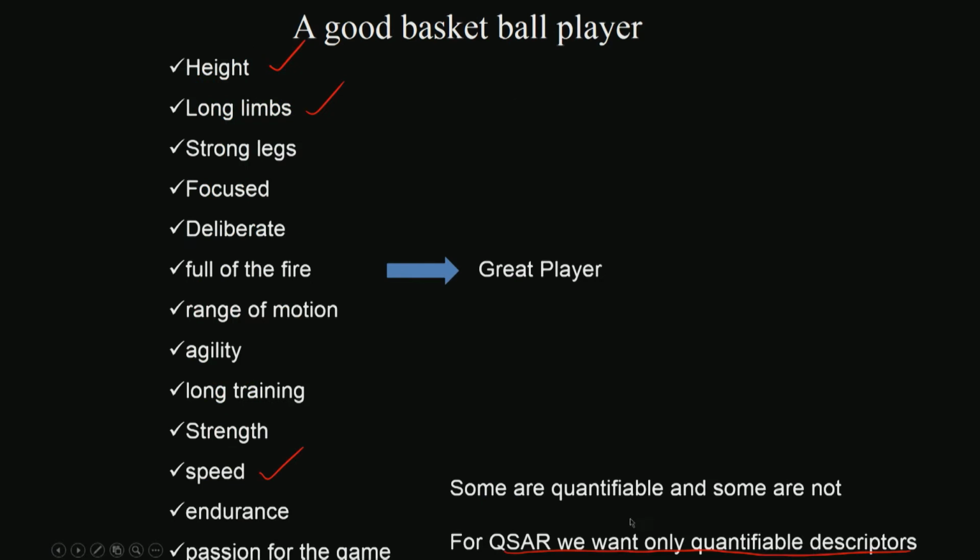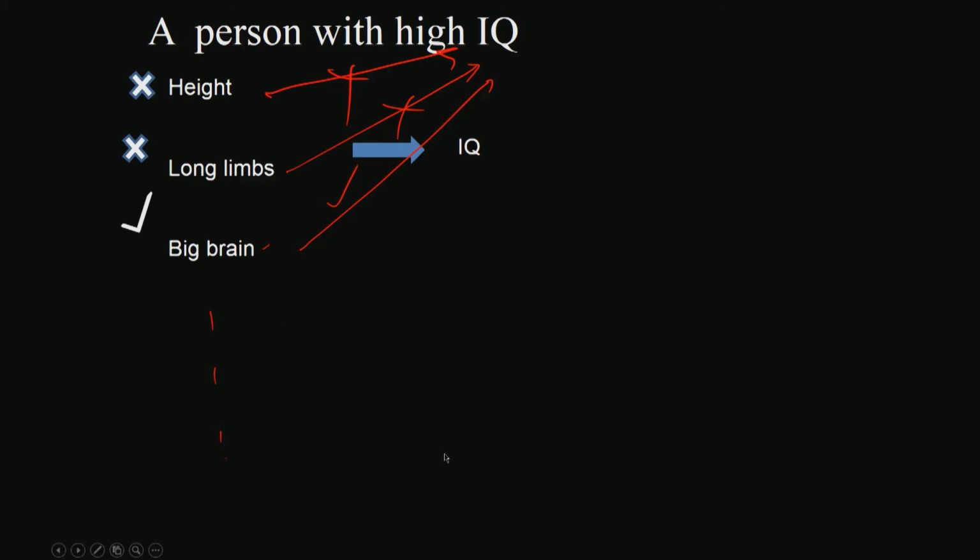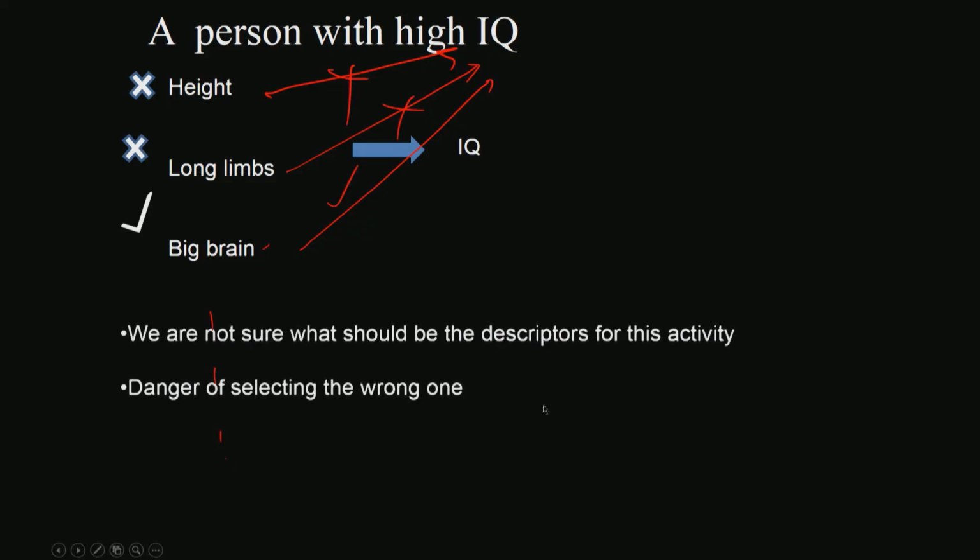Whereas in this particular case you may be able to select descriptors to predict whether he will be a good basketball player or a good athlete or a good sportsman, but here it may be very difficult to find descriptors. So the same thing can happen when we are doing QSAR in drug discovery. We may not have the correct descriptors to select, we may be selecting the wrong descriptors also. We are not sure what should be the descriptor for this IQ. So we may be selecting the wrong ones, so that is a danger that can happen in QSAR also. So that is a shortcoming in QSAR, we need to think of it.